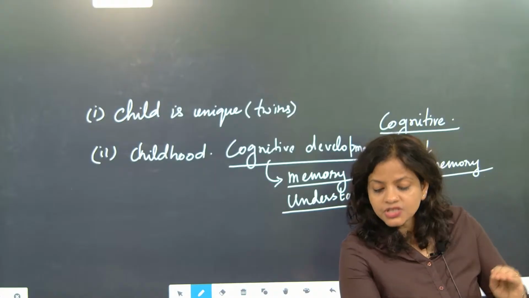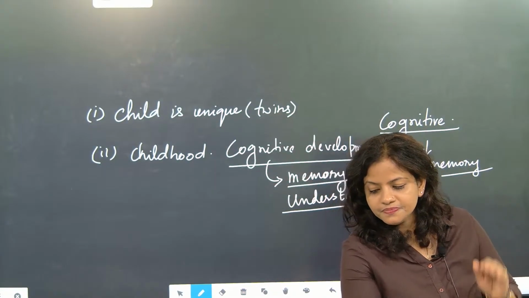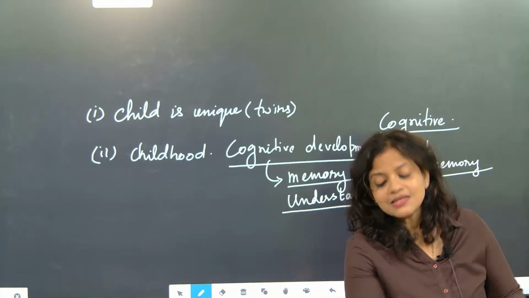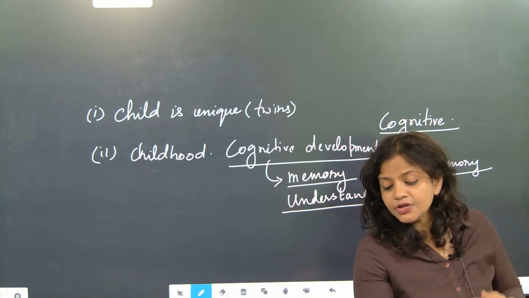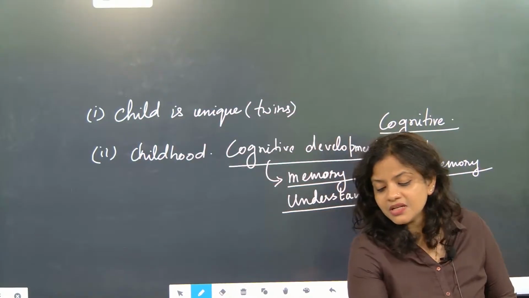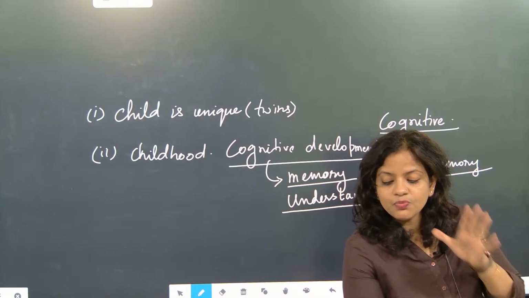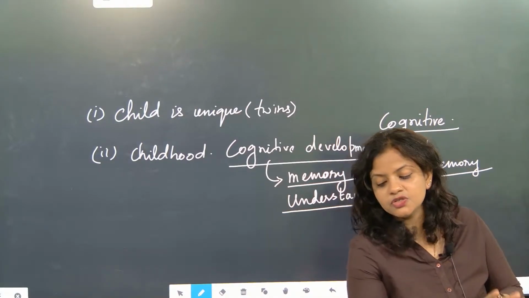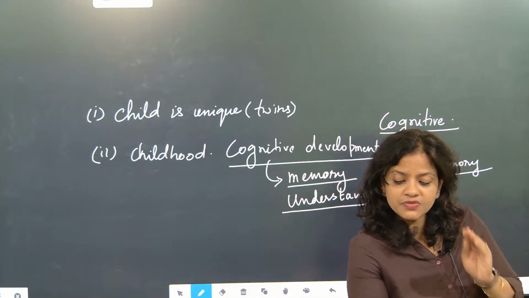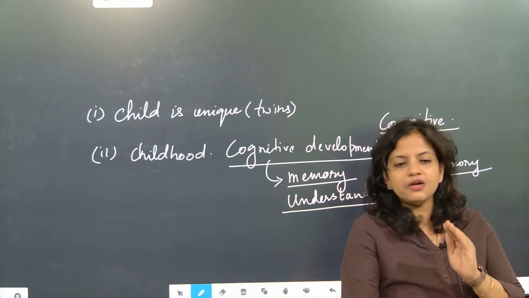He is at the age of 5 years. Understood? Yes. Memory and understanding are linked to each other. They are very much linked to each other. So you understand one thing: you will see that a small child of 5 or 6 years of age, their memory build-up is very, very fast.